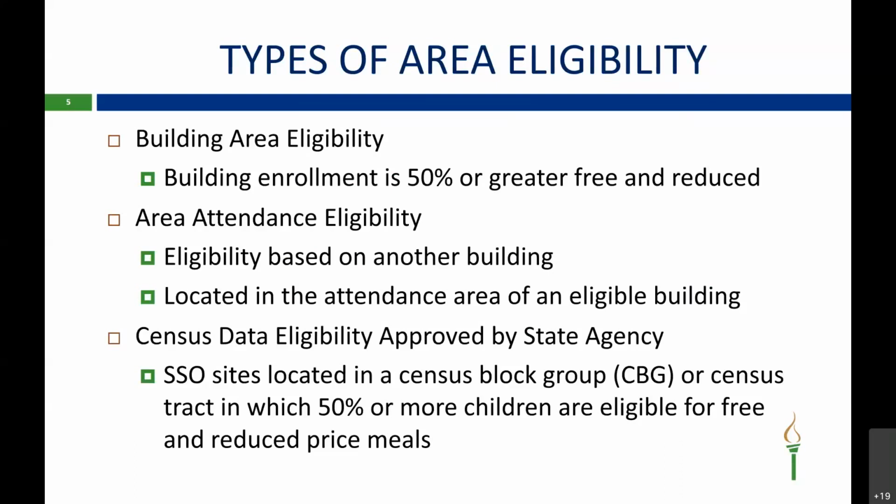Area attendance eligibility is based on another building and is located in the attendance area of the eligible building. Census data is where a site is located in a census block group or a census tract in which 50% or more children are eligible for free or reduced price meals.